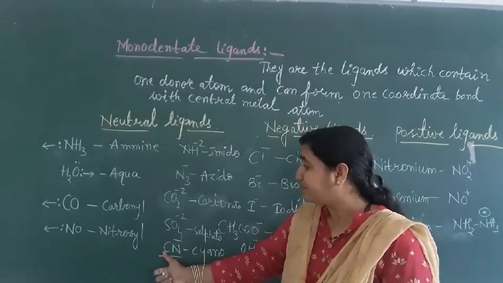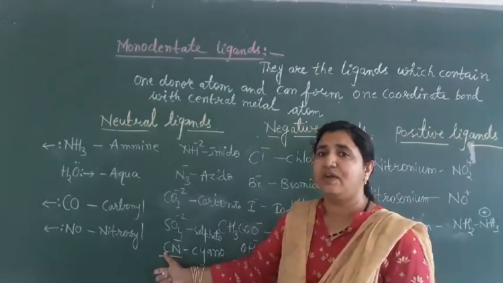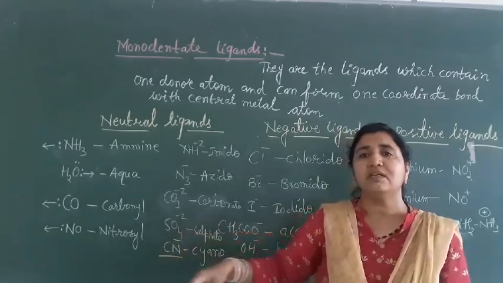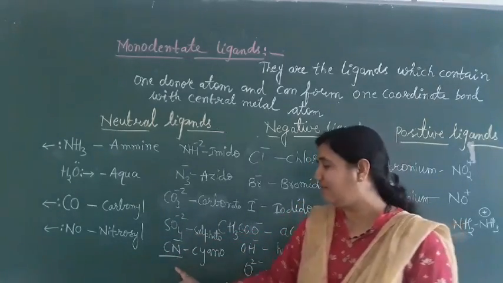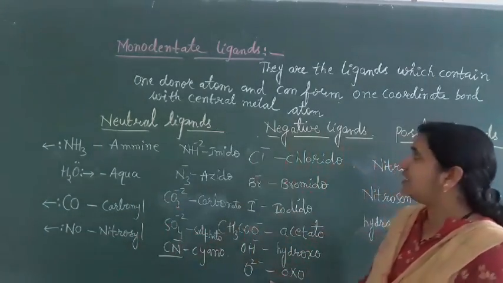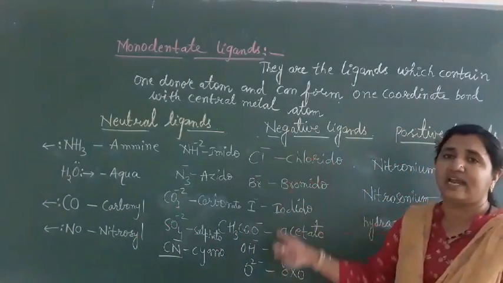Cyano means carbon will donate an electron pair, and isocyano means nitrogen will donate an electron pair. That we will see later. But these are monodentate ligands, negative ligands.